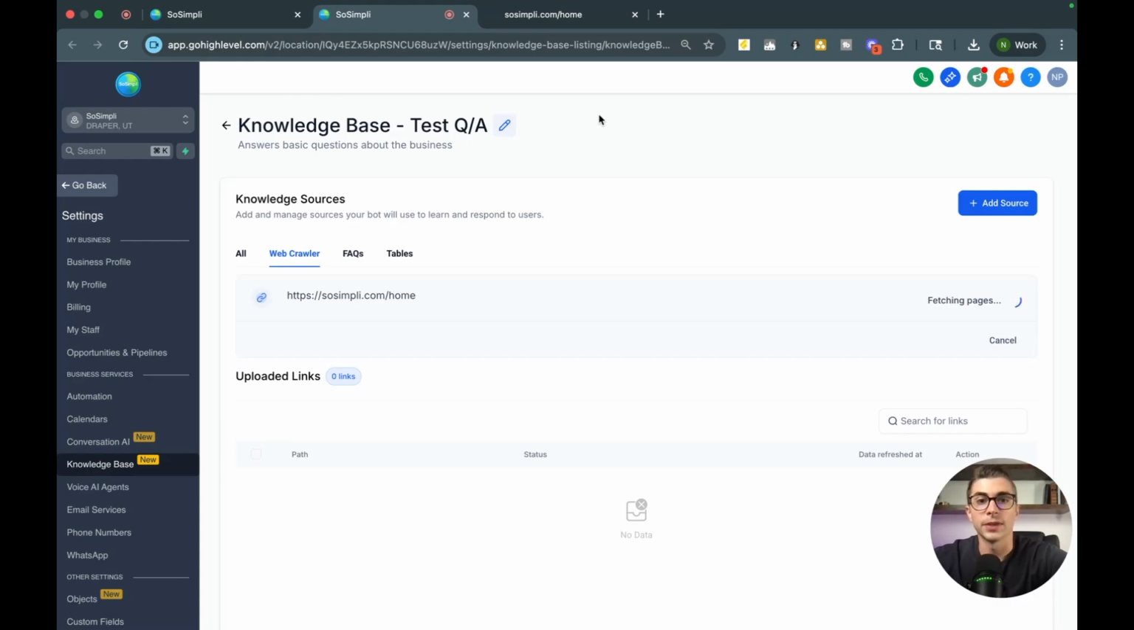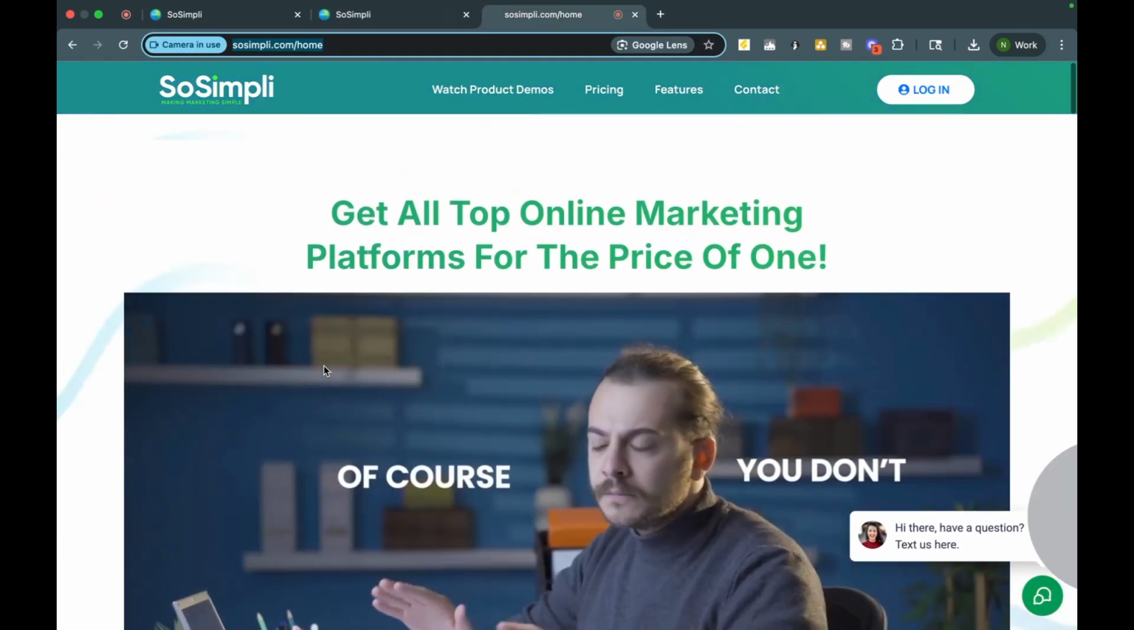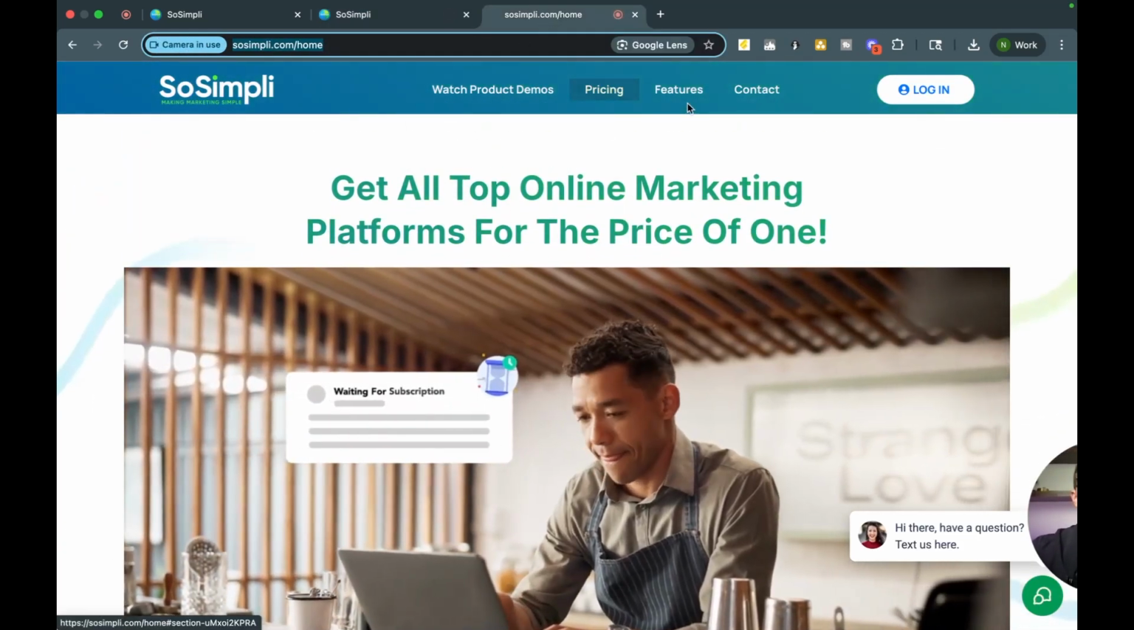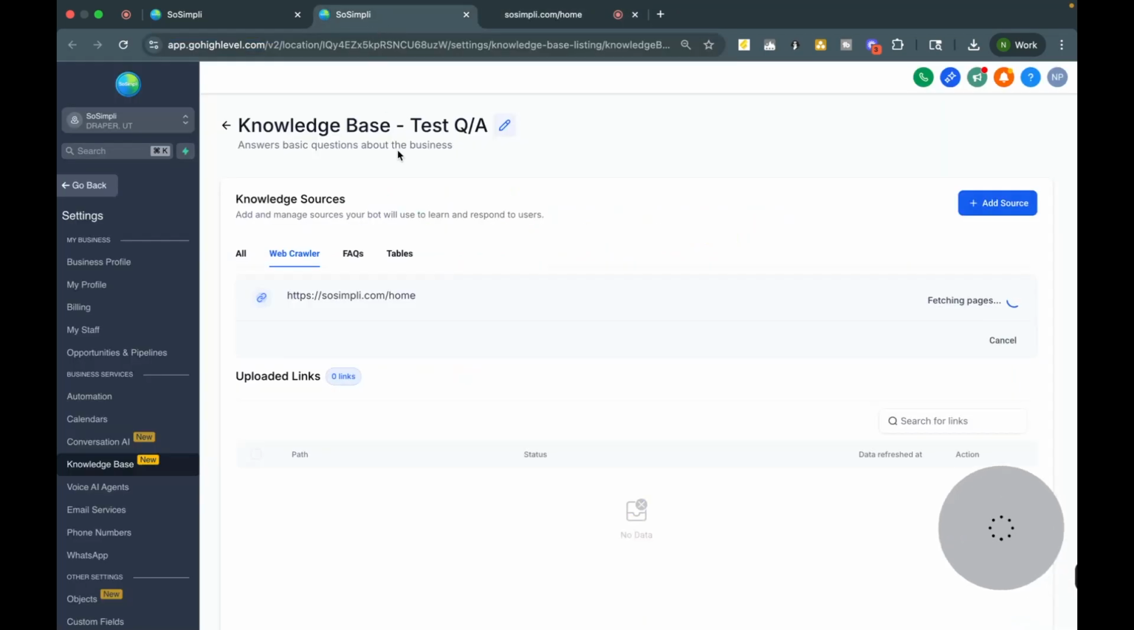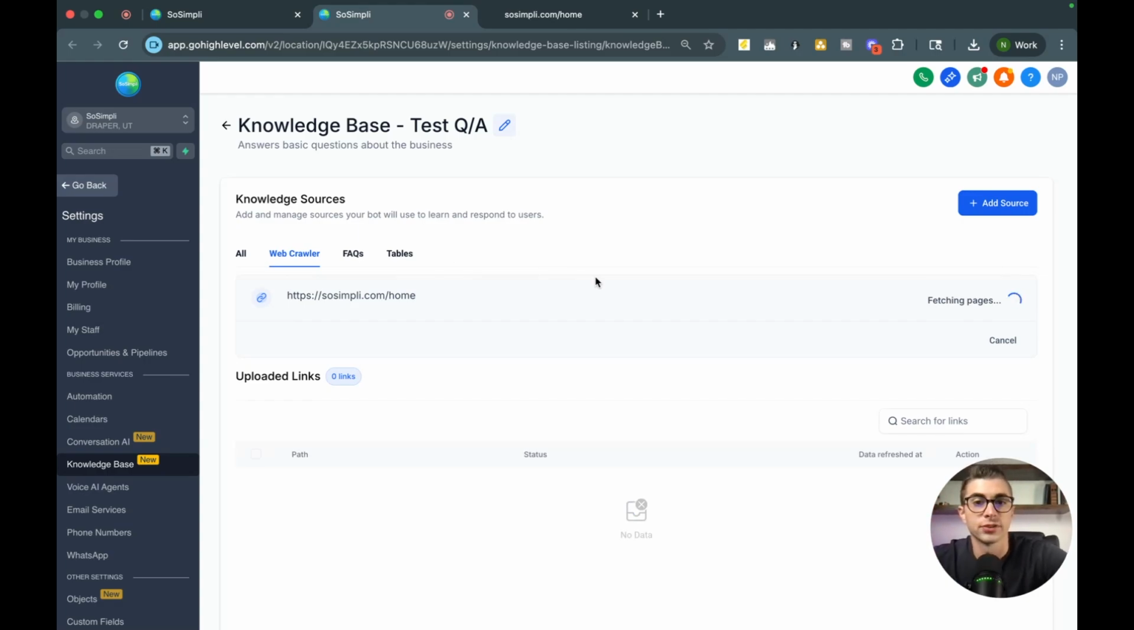What I mean by that is, as you can see here, I'm on a homepage, but I might have a pricing page, a features page, a contact us page. All of those pages are going to be unique domains. So if they have an FAQ page, a contact us page, a pricing page, whatever it is, load every single page into here, right? It's going to fetch those pages, get the knowledge on it, and you'll be good to go. So that's the web crawler.